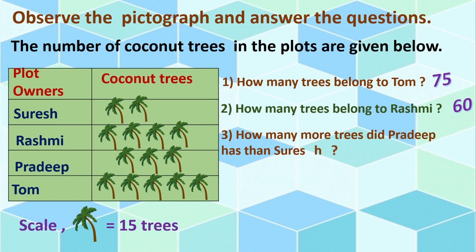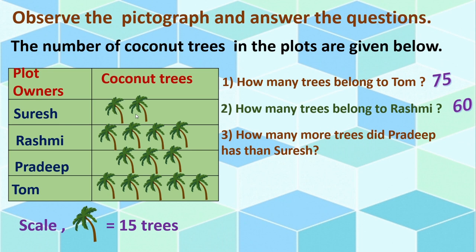How many more trees did Pradeep has than Suresh? Where is Pradeep? Here. Where is Suresh? Now Pradeep has here 3 coconut trees are shown and here 2 coconut trees are shown. 3 means how much? 15 3s are 45.